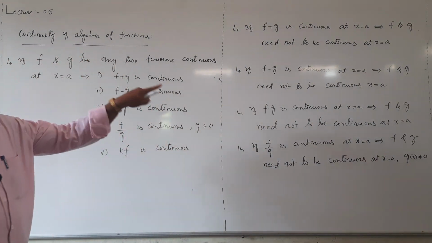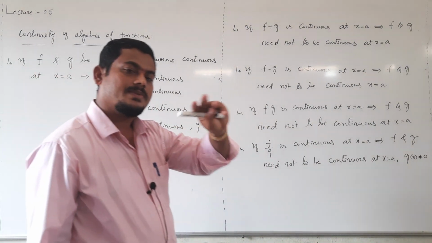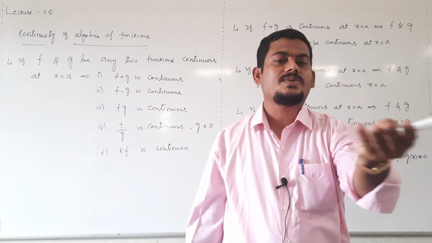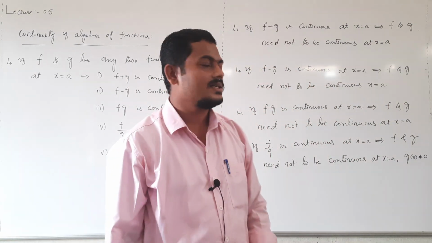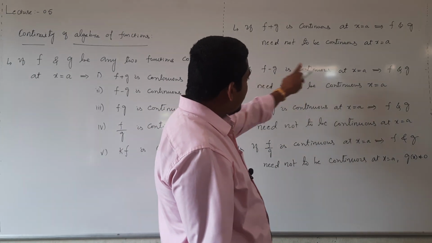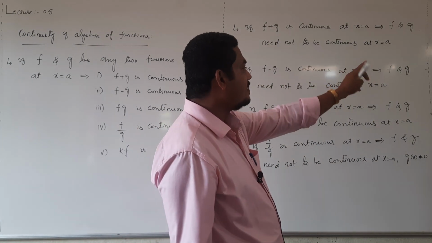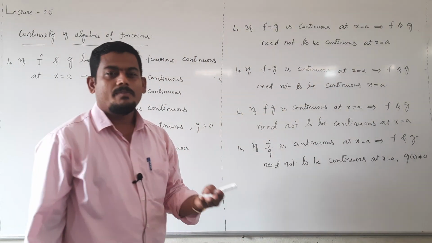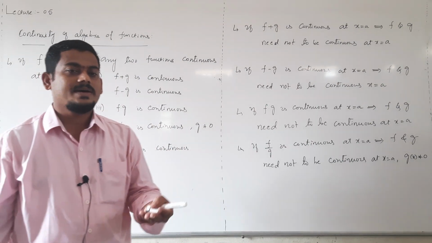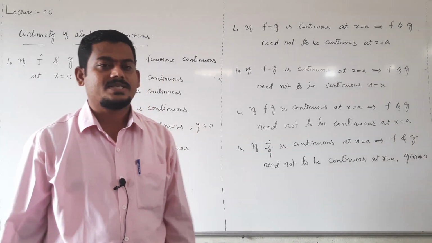Once f and g are continuous, then their algebra is continuous. Suppose algebra is continuous, then individually they may or may not be continuous, right? If f minus g is continuous, then f and g need not be continuous, may or may not be continuous. Sometimes they are continuous, some other times not continuous.